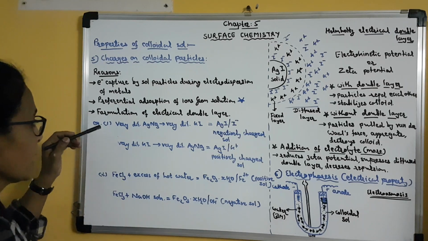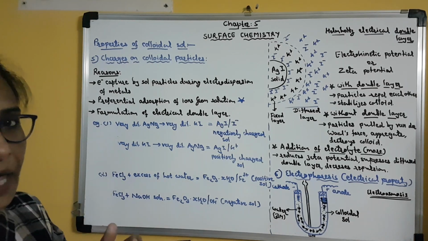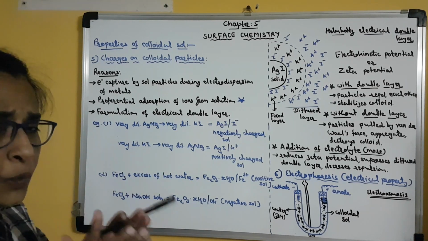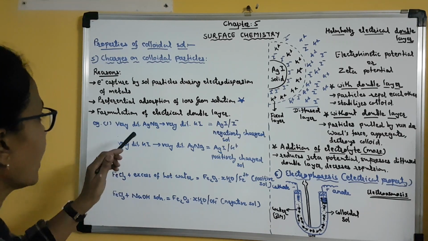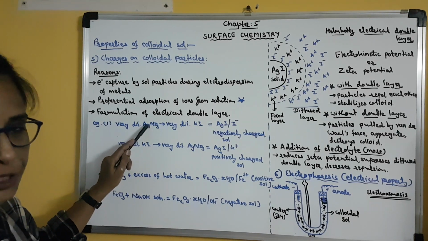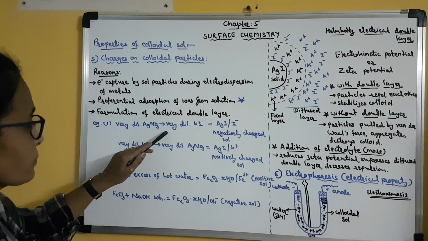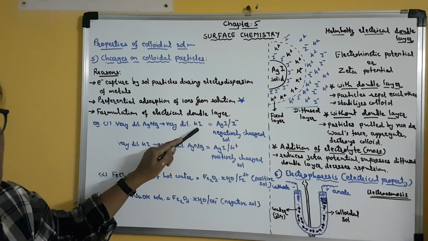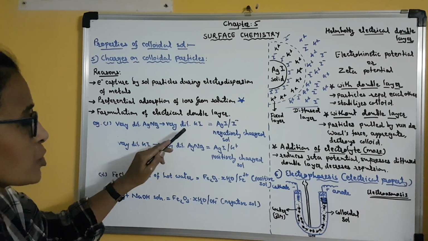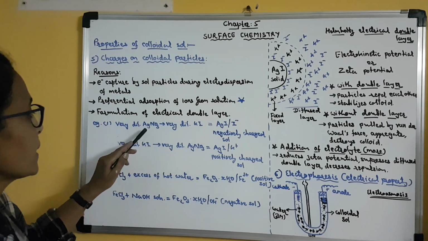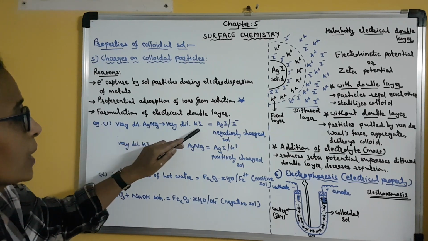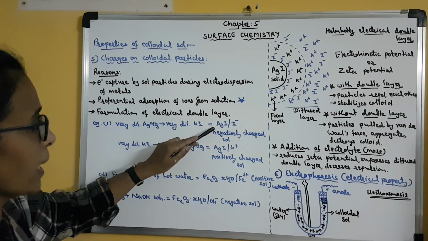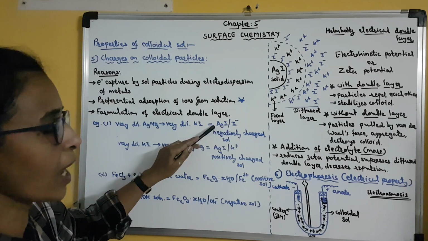Clear? Example, suppose we have very dilute silver nitrate solution, and this solution is added to very dilute potassium iodide solution. When these two solutions are mixed, then silver ion will combine with iodide ion and form silver iodide.